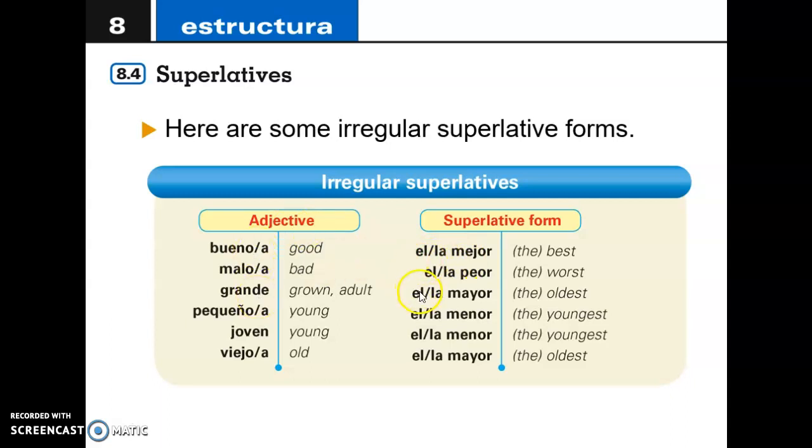Grande, we go to el or la mayor. Pequeño or pequeña, el or la menor. Joven, el or la menor, if we refer to age in these two. And viejo or vieja goes to el or la mayor. So please take notes of this as well, because we do have some irregulars. Just like every time we study a rule, we will find some irregularities.